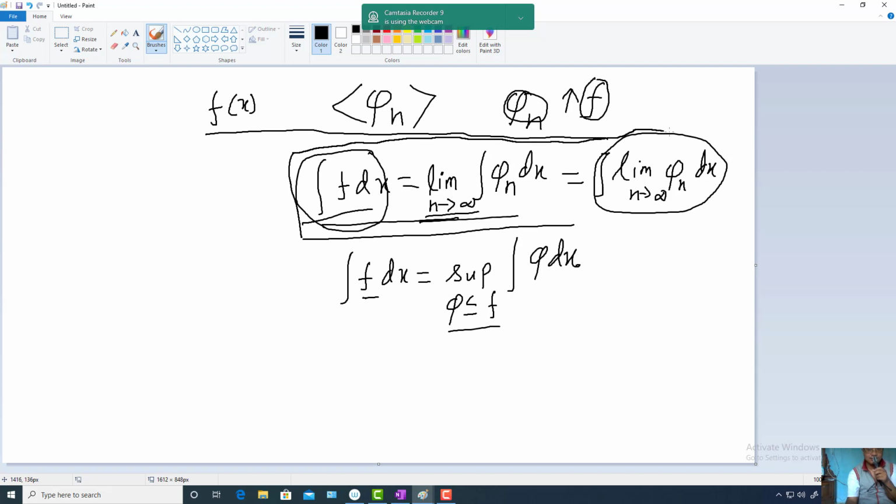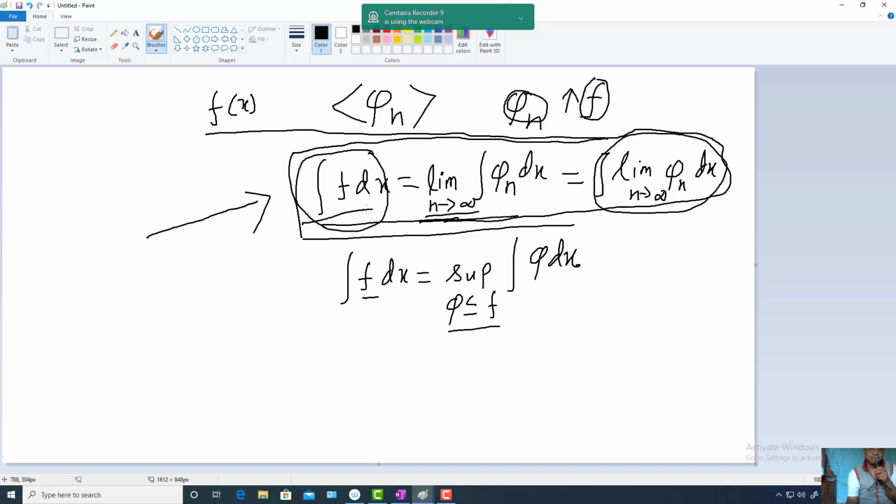So from Fatou's lemma we get a small result. Using that result, now you can define the integration of a non-negative measurable function f like this one, because for every such non-negative measurable function, we are going to get a sequence of simple measurable functions phi n which is monotonic increasing and converging toward the function f.